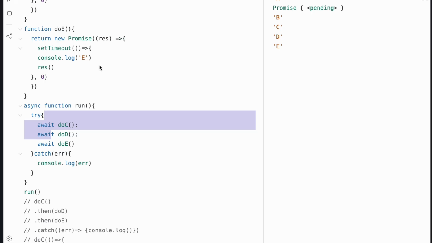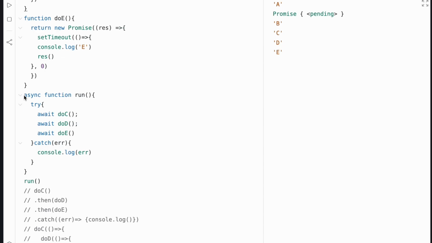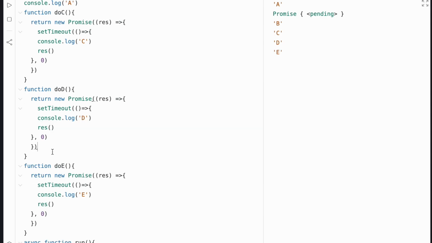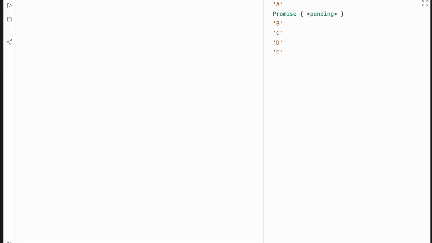I feel like a lot of this has been an info dump, and I hope you're still following. Something you need to remember is that async await did not replace promises. It just made them easier to work with. Now that we understand this, I forgot to mention a few things.